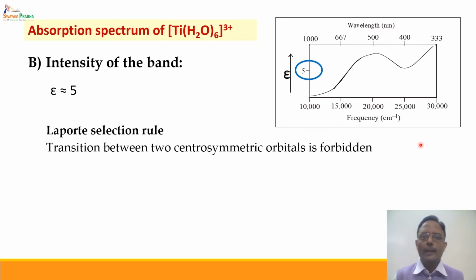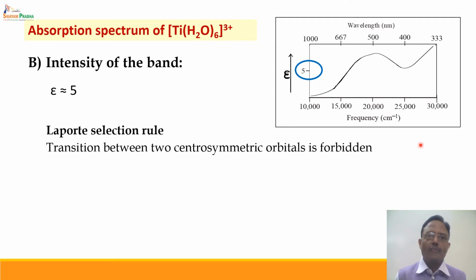Hence, according to Laporte selection rule, this transition is not allowed, and hence this transition should not take place. But it is taking place, which is a clear evidence that something is wrong in this particular theory, and that is the important limitation of this theory. According to crystal field theory, if there is T2G and EG set of orbitals and if there is no overlapping of orbitals, such transition should not take place. But it is taking place with very low intensity, indicating that there is a small finite probability that the transition is taking place.